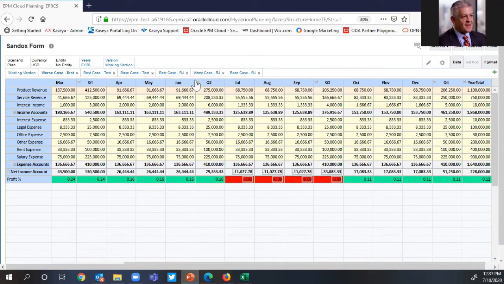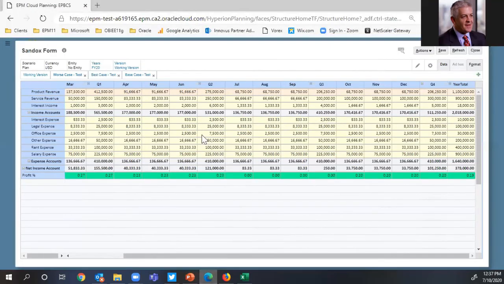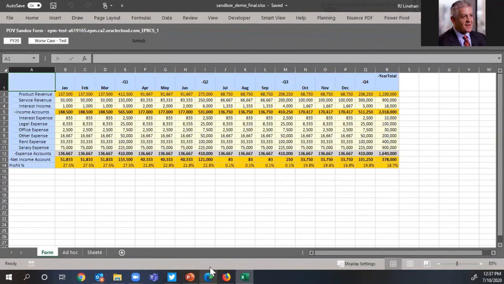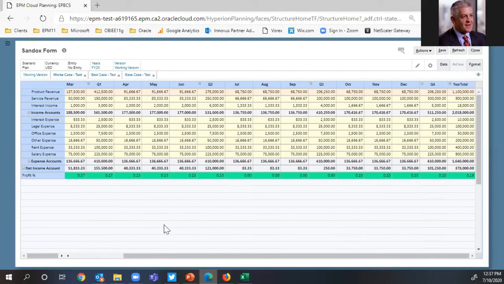Right, so now that we have created our sandboxes here, let's go ahead and publish it. So I'm going to go back here, and Mr. Shrek has decided, or his whole team decided, given the current circumstances, they're going to publish the worst case sandbox to the source plan. As I mentioned, within Smart View, you cannot do that here. You actually have to go back to the browser.